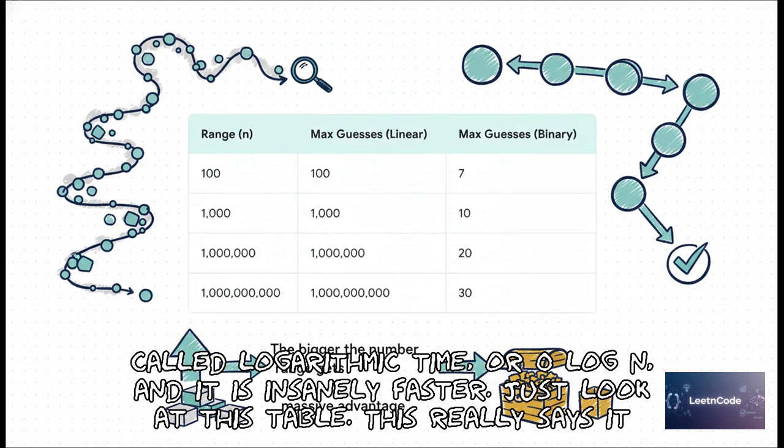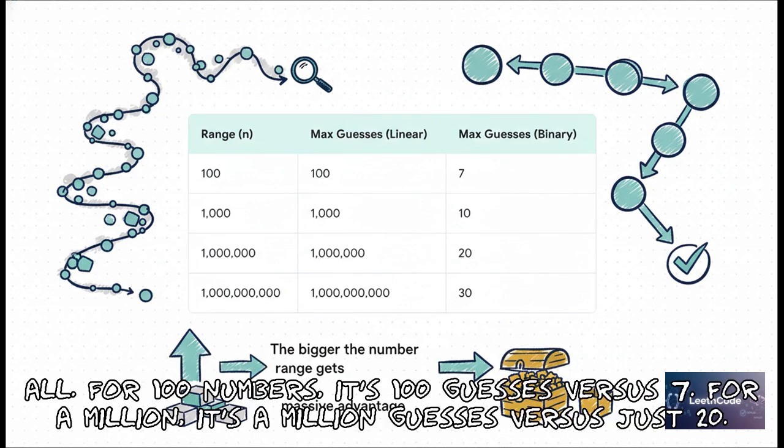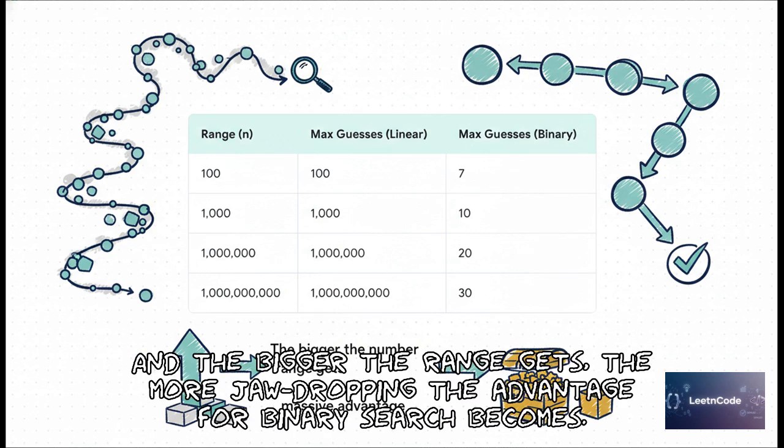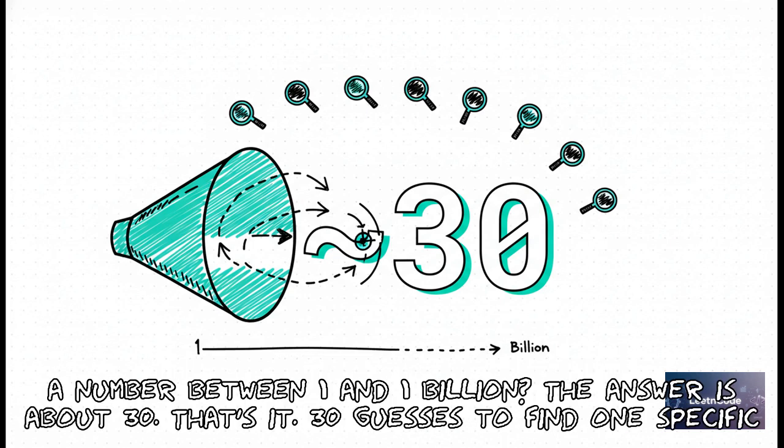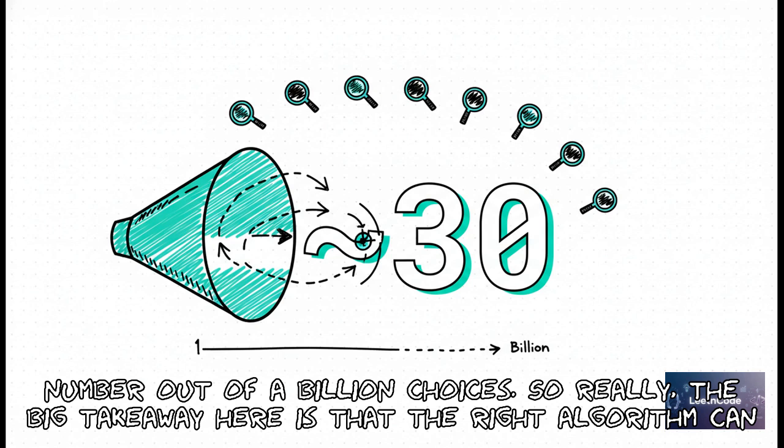Just look at this table. This really says it all. For 100 numbers, it's 100 guesses versus 7. For 1 million, it's 1 million guesses versus just 20. And the bigger the range gets, the more jaw-dropping the advantage for binary search becomes. And that brings us to the grand finale, the answer to our very first question. How many guesses to find a number between 1 and 1 billion? The answer is about 30. That's it. 30 guesses to find one specific number out of a billion choices.